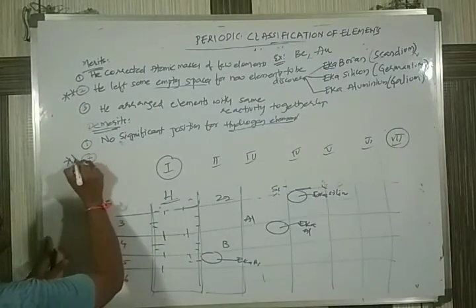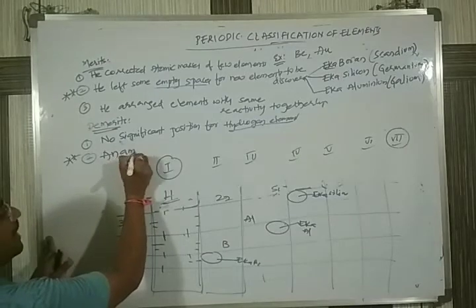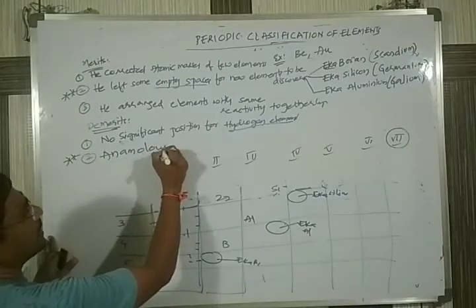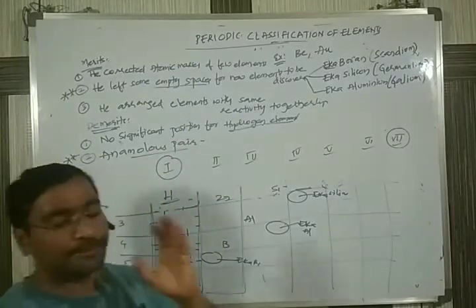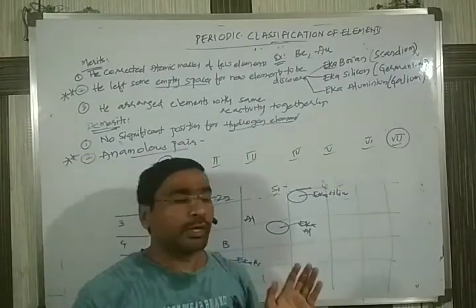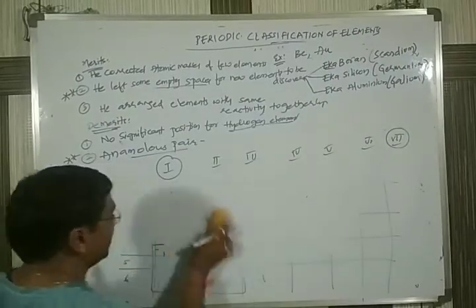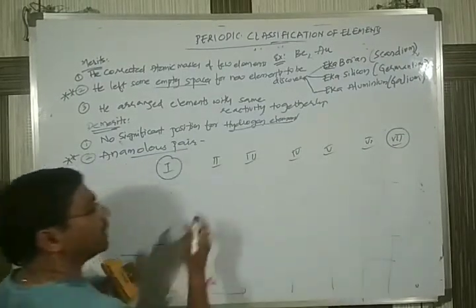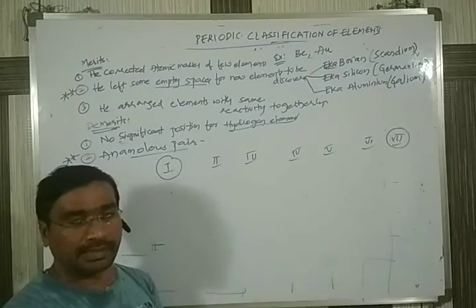Second, and this is a very competitive question, anomalous pairs. First, what is called an anomalous pair? According to his pattern, Mendeleev arranged all the elements from left to right in increasing order of atomic masses.